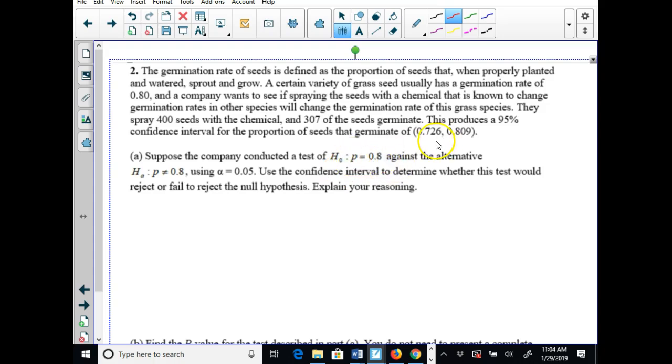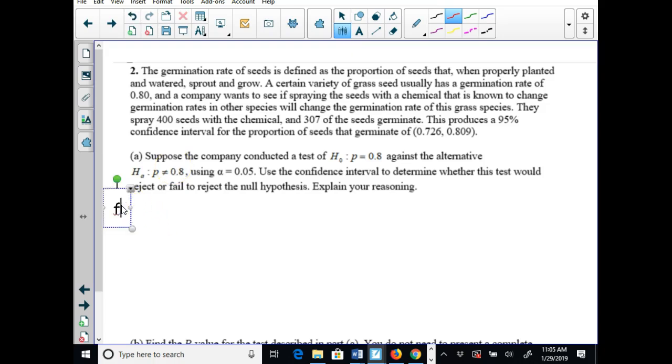We don't know exactly what the true germination rate is for this chemical, but we know with 95% confidence that it's somewhere between this lower bound, 0.726, and this upper bound, 0.809. So right now we have no evidence that it's HA. Well, how do we state this then?